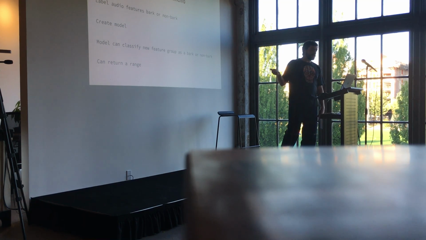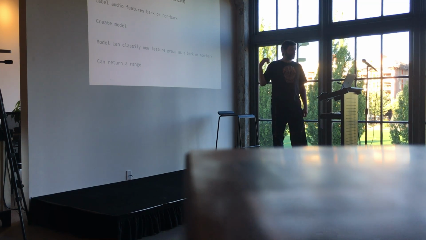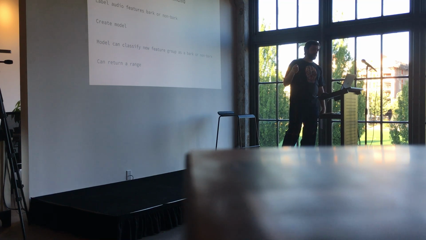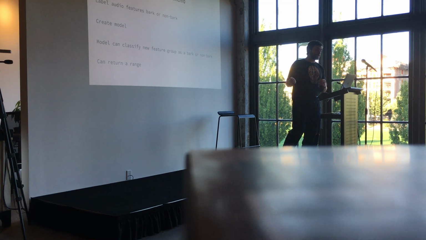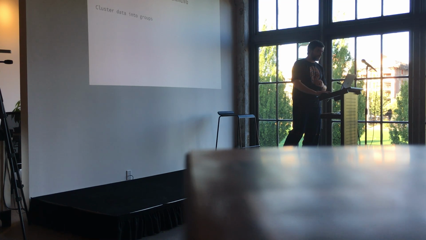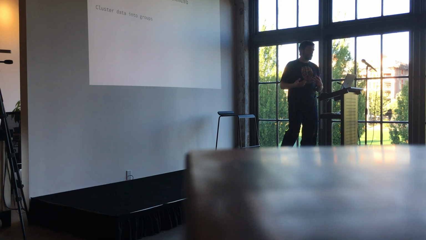Right, so we just talked about supervised learning. This is where we label our sounds, our audio features, as a bark or a non-bark. We create our model, and now we have that model. It can classify a new feature group as a bark or a non-bark. And it can also return a range if that's what we're looking for. And in unsupervised learning, as we discussed, we're just trying to cluster data into different groups.